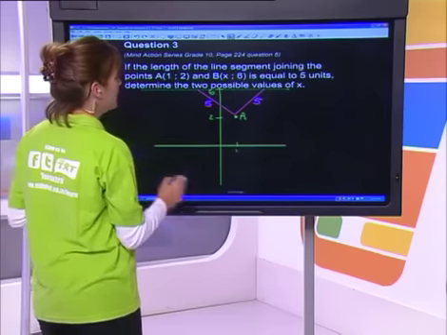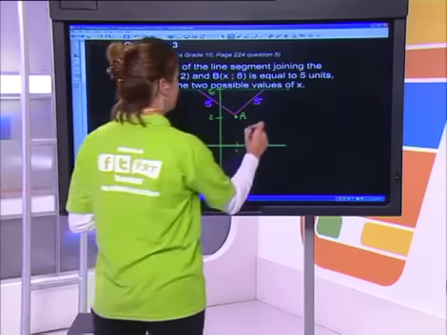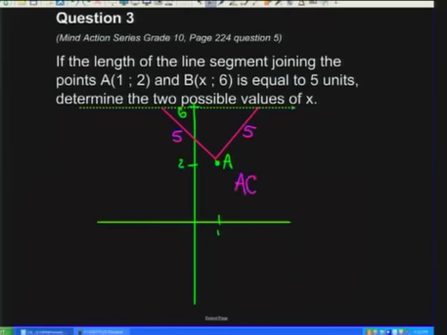We're going to start with our distance formula, and we're going to say the distance from A to B squared is equal to x1 minus x2 squared plus y1 minus y2 squared. What do we know about the distance from A to B?